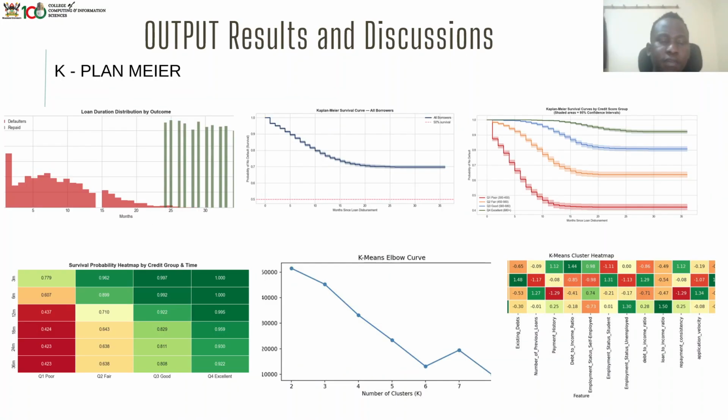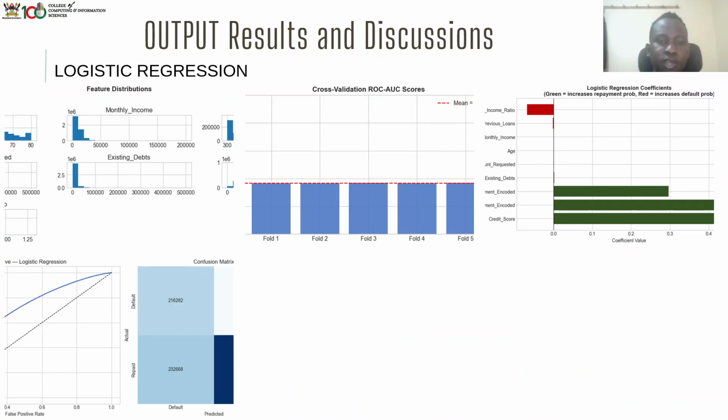Then we also had the K-plan, which was also a good model we trained. It also gave us at least a mean probability of about 70%. Those are its graphs, the K-plan. Then we had the logistic regression. This one also gave us a good mean score after training it of about 70%. And these are its different graphs and outputs.